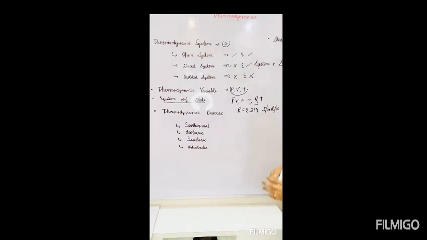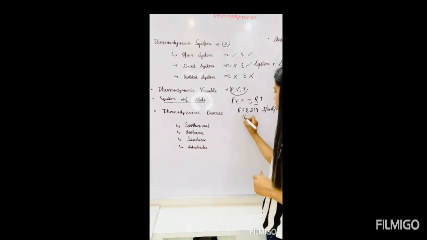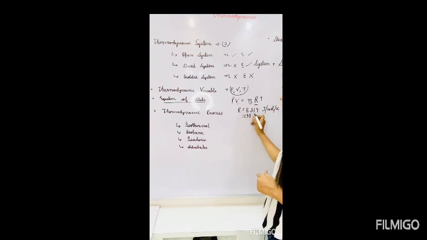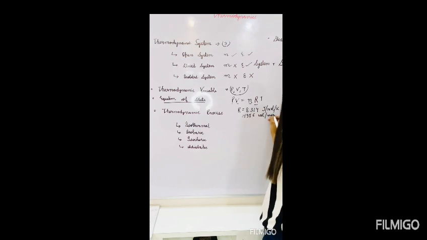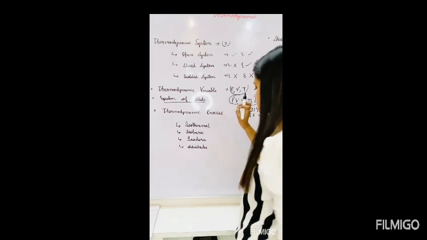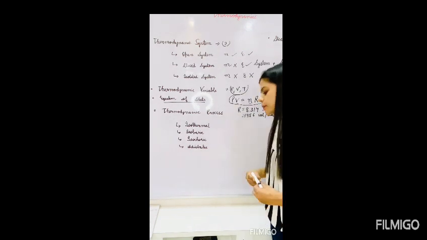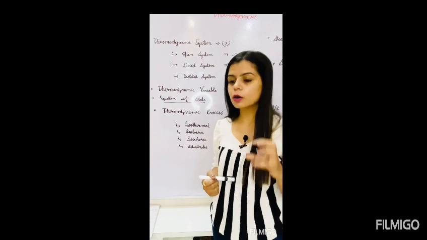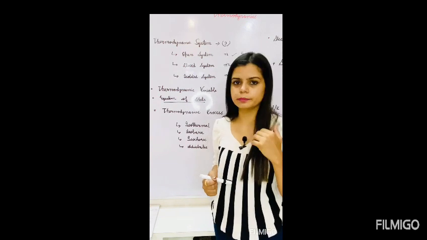Also we can say that it is equal to 1.986 calorie per mole per Kelvin. So equation of state is mainly the mathematical relation between the state variables of the system.